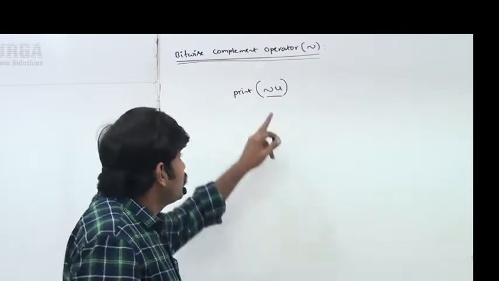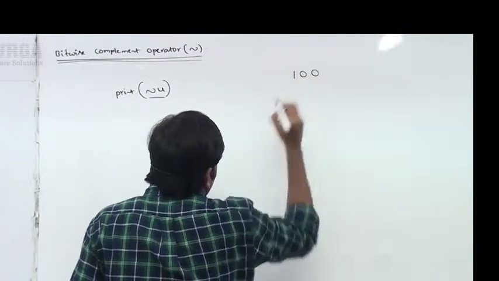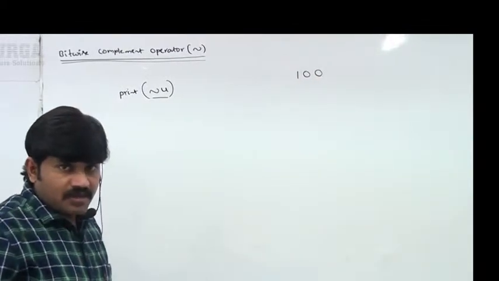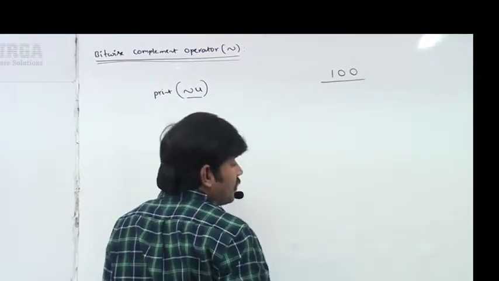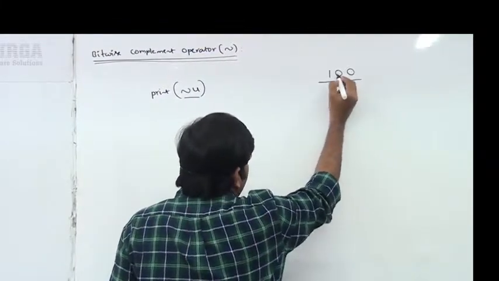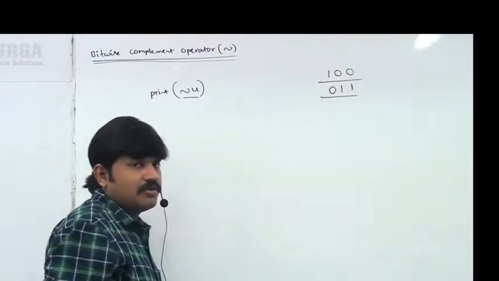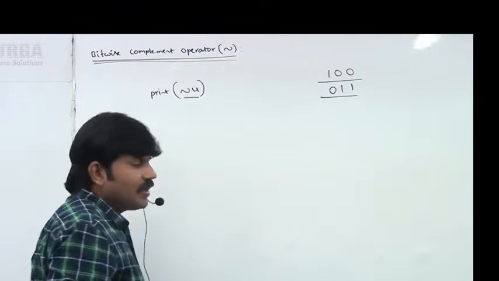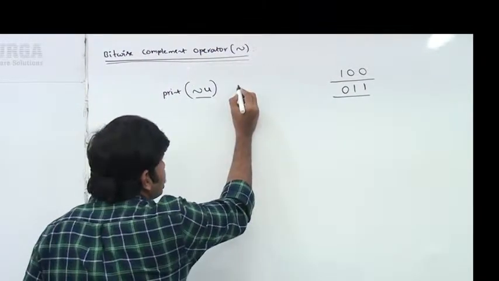So 4 you can represent in memory as 100. Now if you apply the complement operator, 0 becomes 1, 0 becomes 1, 1 becomes 0, so its value is 3. 3 is the answer we are going to get.